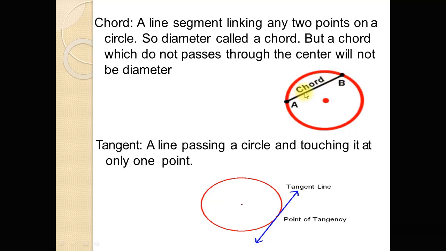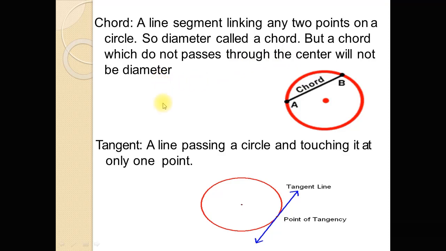If the chord passes through the center, then the chord will be called a diameter. So a diameter is a chord, but a chord which does not pass through the center will not be a diameter.